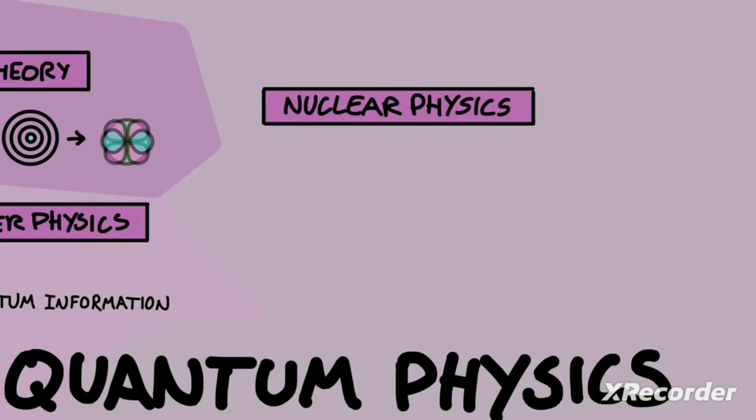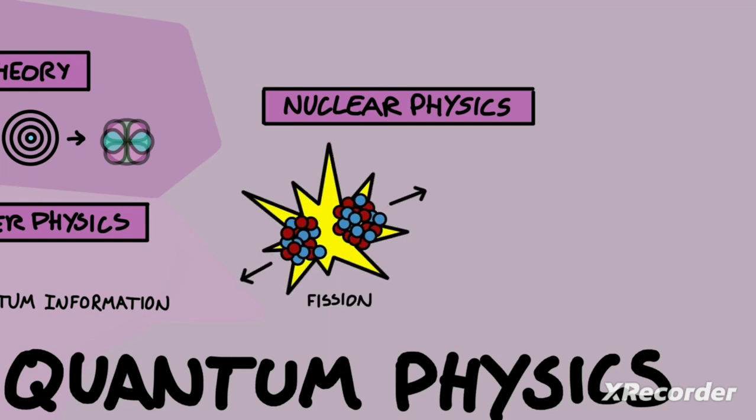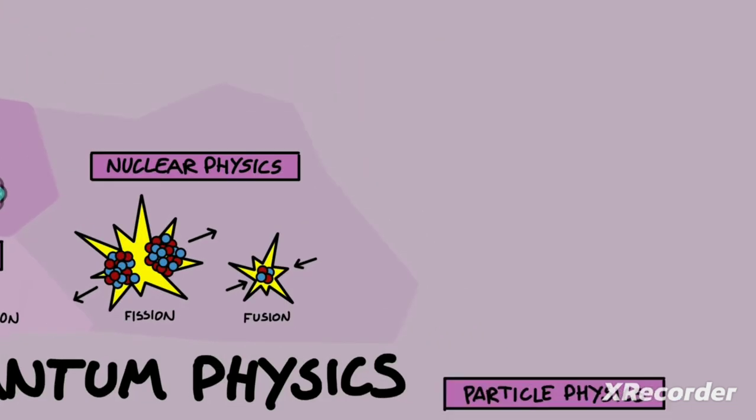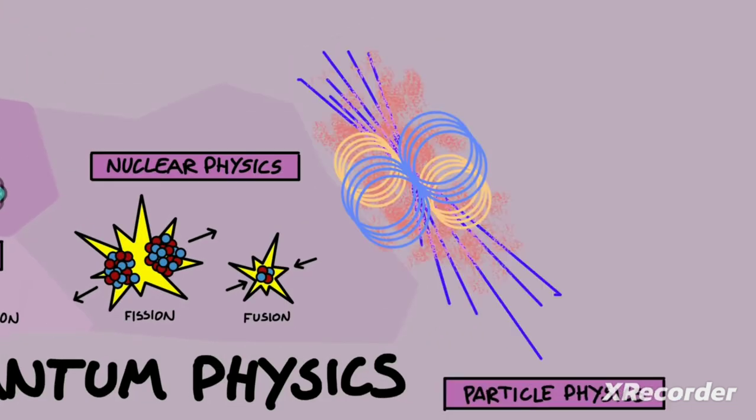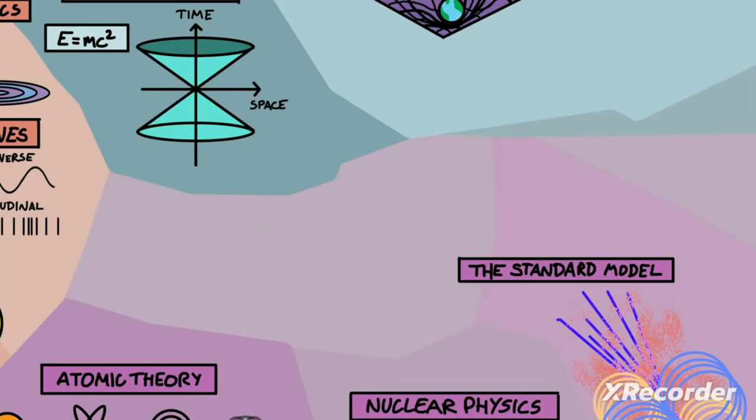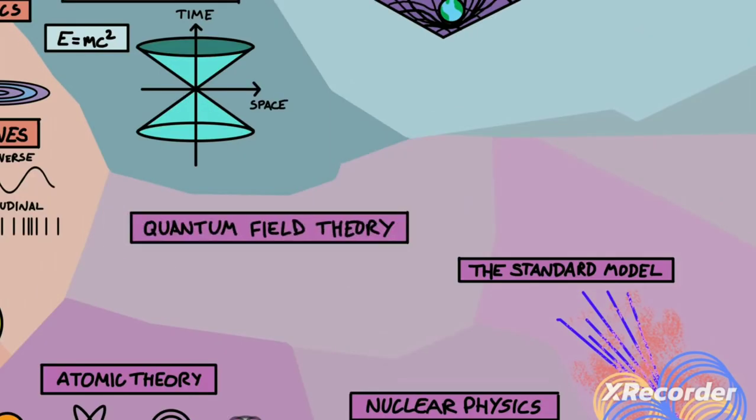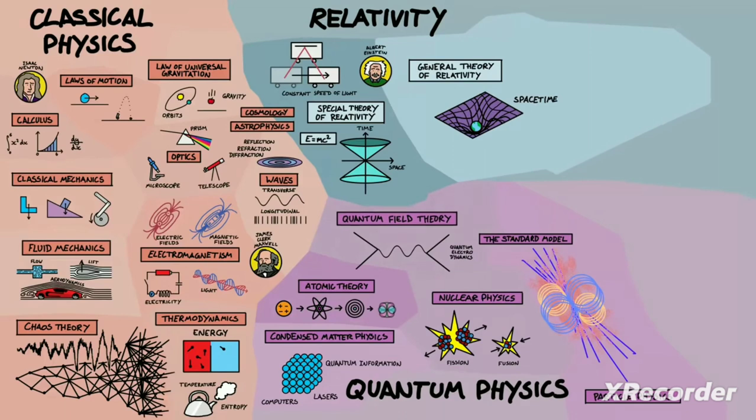Nuclear physics describes how the nucleus of atoms behave and explains radiation, nuclear fission, the splitting of an atom used in our nuclear power plants, and nuclear fusion, which takes place in the sun and will hopefully soon be harnessed here on Earth. Particle physics probes even deeper to find the fundamental subatomic particles that everything is made of, and are described in the standard model of particle physics. And quantum field theory captures all of quantum physics and combines it with the special theory of relativity, and it's the best description of the universe we have.